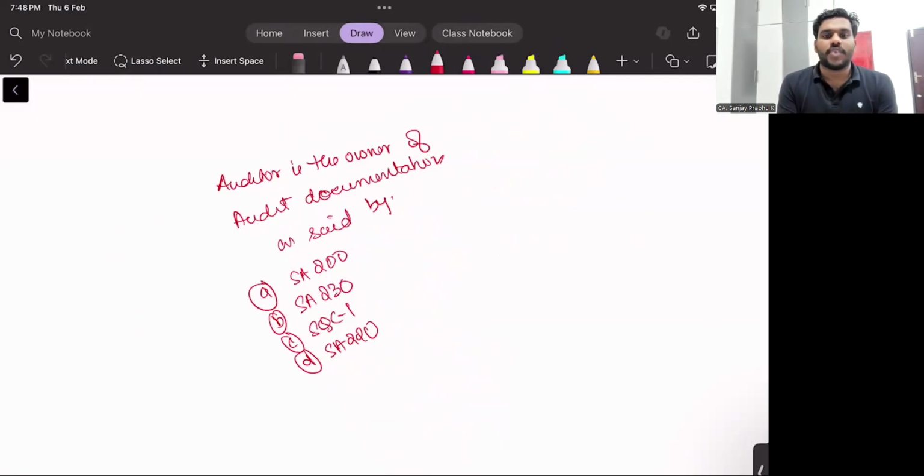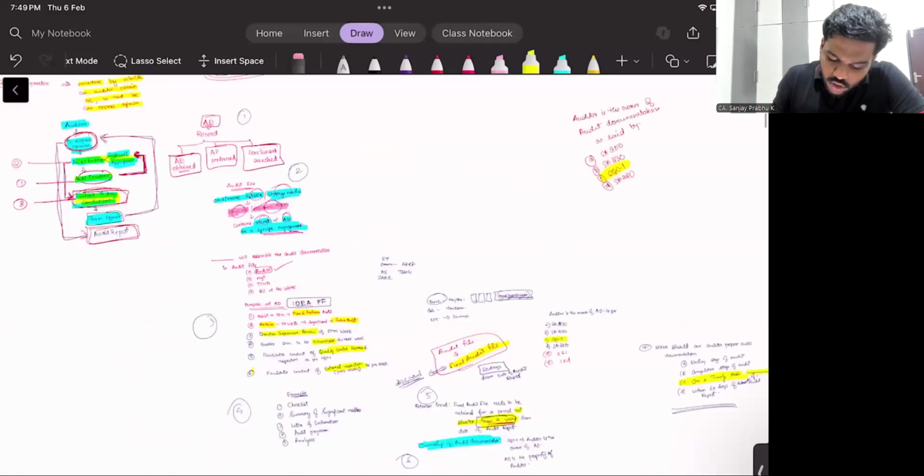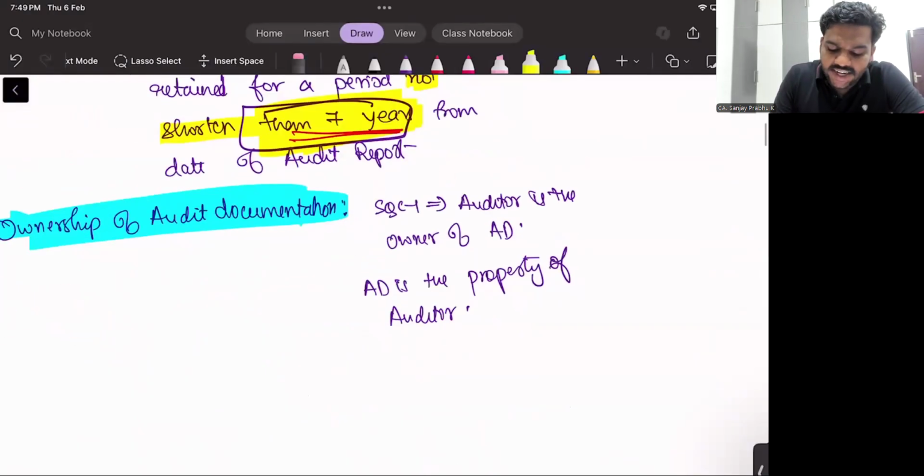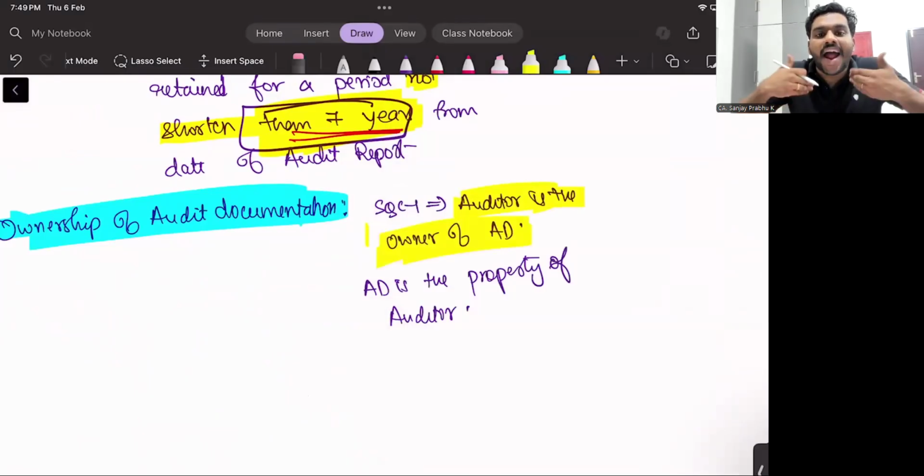Fatima is saying SQC1. Asia is saying SQC1. Nino is saying SQC1. Since most of the people are saying SQC1, the answer should be SQC1 itself. Praveen is also saying SQC1. So SQC1 said that the auditor is the owner of audit documentation. Is it mandatory for the auditor to share this audit documentation with the entity?